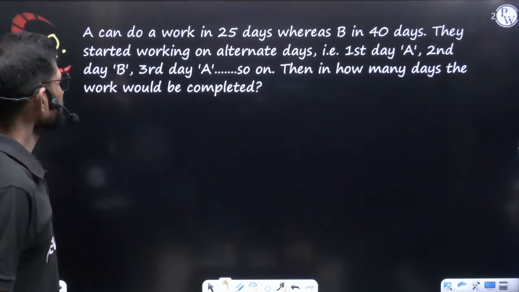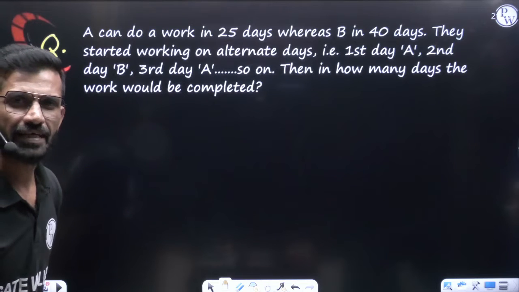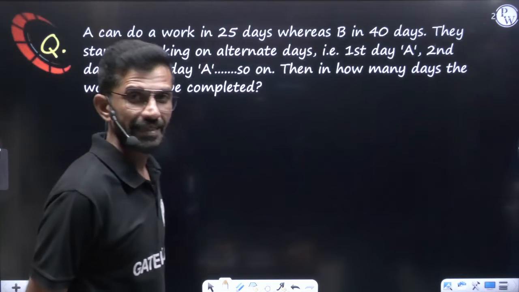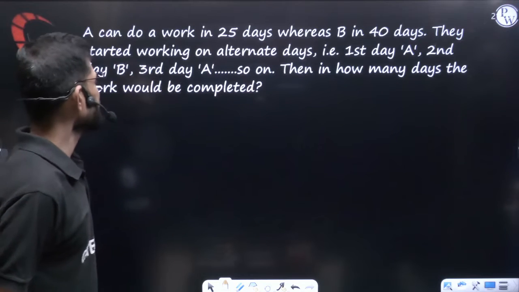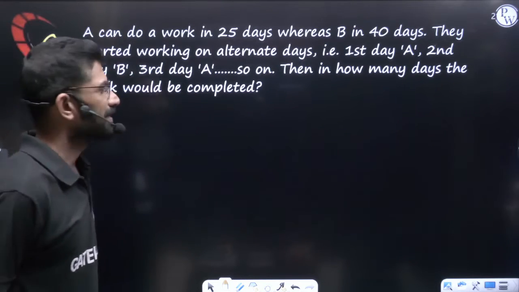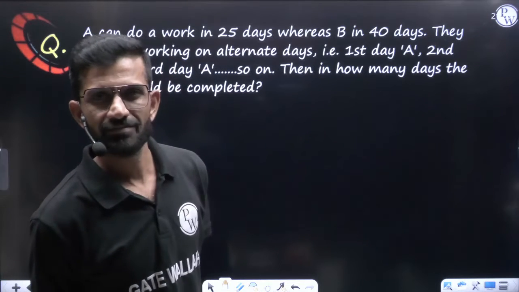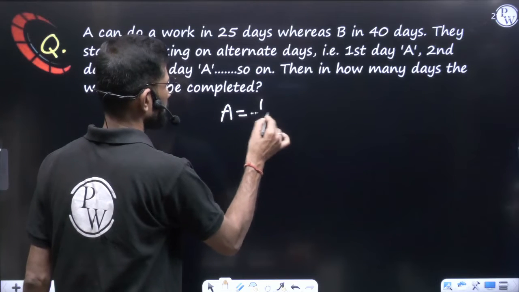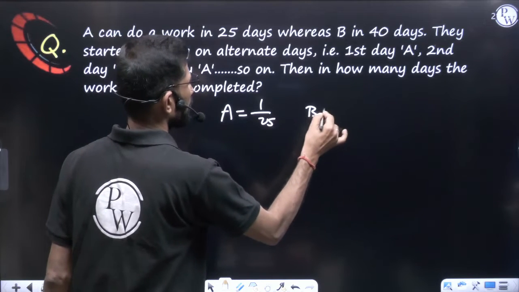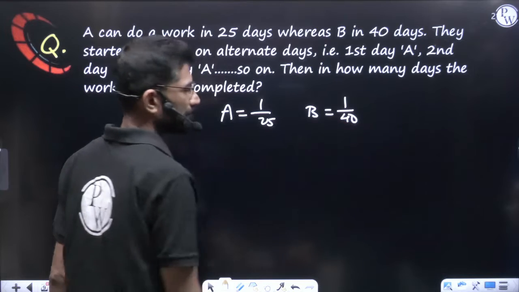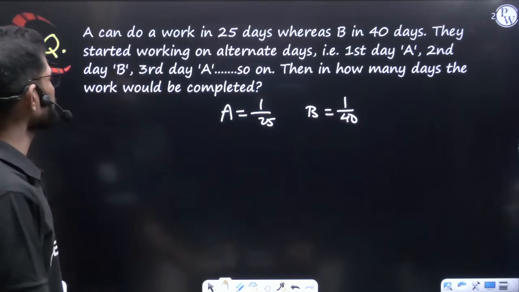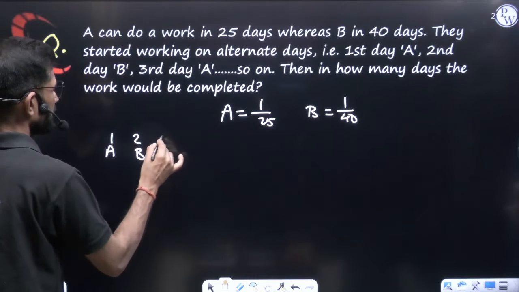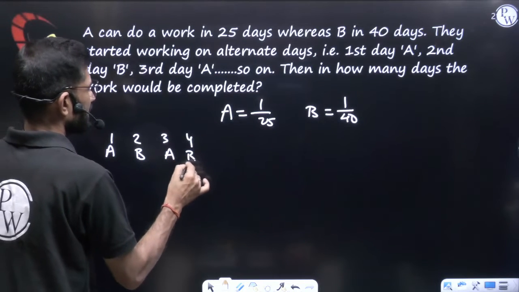Here, A can do a work in 25 days, B in 40 days. They started working on alternate days, that is first day A, second day B, third day A, and so on. Then in how many days would the work be completed? Here A can do in 25 days, means A's per day work is 1 by 25. B can do in 40 days, means B's per day work is 1 by 40. They are working on alternate days, that is first day A, second day B, third day A, fourth day B, like this they are working.